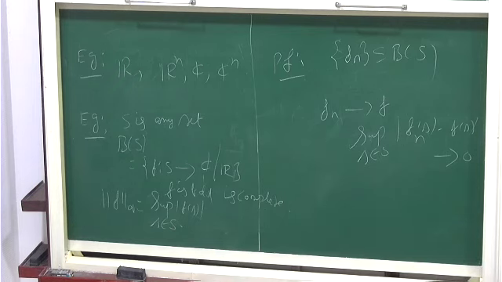This is taking values in C and R. If it was a different metric, what will be the metric in a non-linear space? You can take the norm of that.